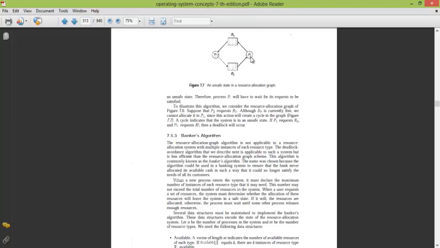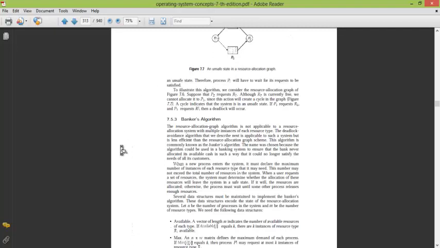P2 is waiting for a resource R2, and P1 is holding the other one. So they are in a deadlock. It's a resource allocation graph.